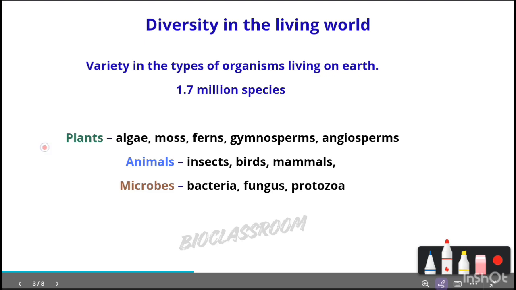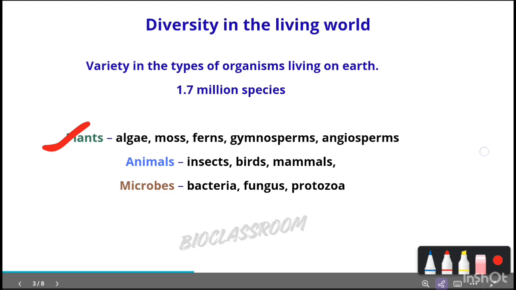The first is plants. So plants means there are different types, isn't it? Algae, moss, fern, gymnosperm, angiosperm, and in the case of animals we can see insects, birds, mammals, and in the case of microbes we can see bacteria, fungi, protozoa. So all of these exhibit diversity.